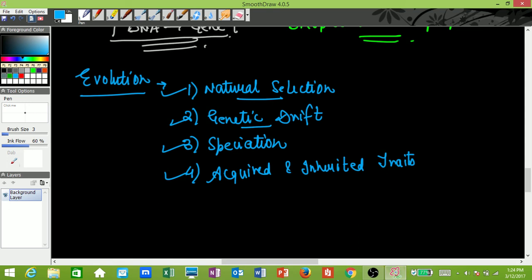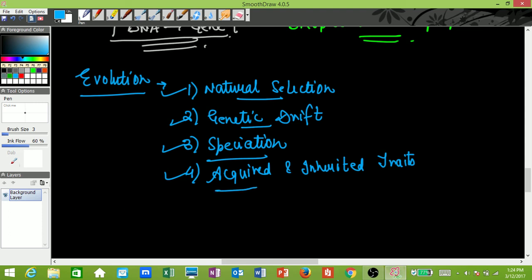In that case, you should be able to explain these phenomena rather than just defining them. Natural selection, genetic drift, you should know. Speciation and its factors, you should know. I explained it just now for Kshitij. What is the meaning of speciation and what are the factors which affect speciation?